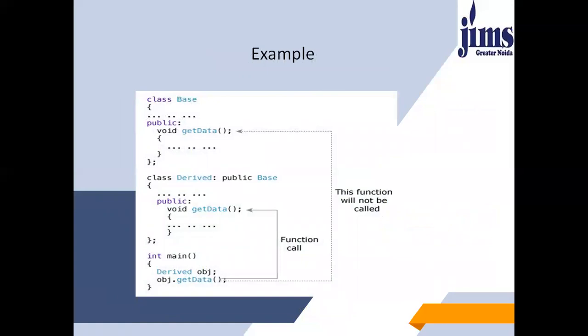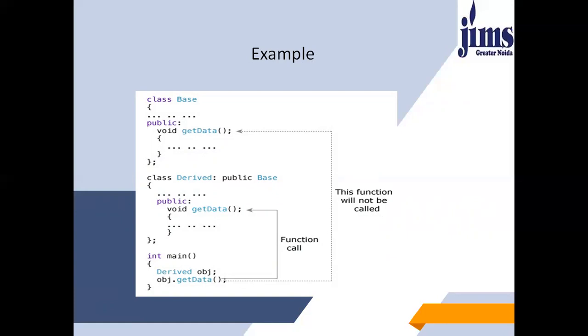Let's have a look at the example. I have created a class by the name base, and under that base class, I have defined one function by the name of getData under the public access specifier. Then I have created a new class named derived, and I have inherited the base class into this derived class.